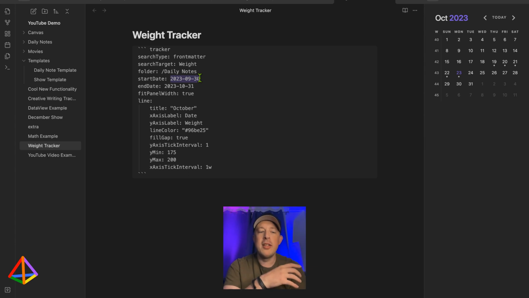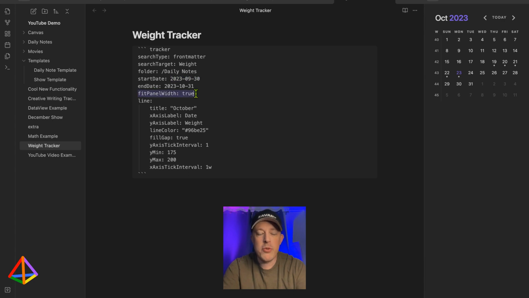So I like to include the last 2 or 3 days of the last month for this month, and then end it on the last day of this month, so that there's always a little bit of overlap, and hopefully that will make more sense as we move through.